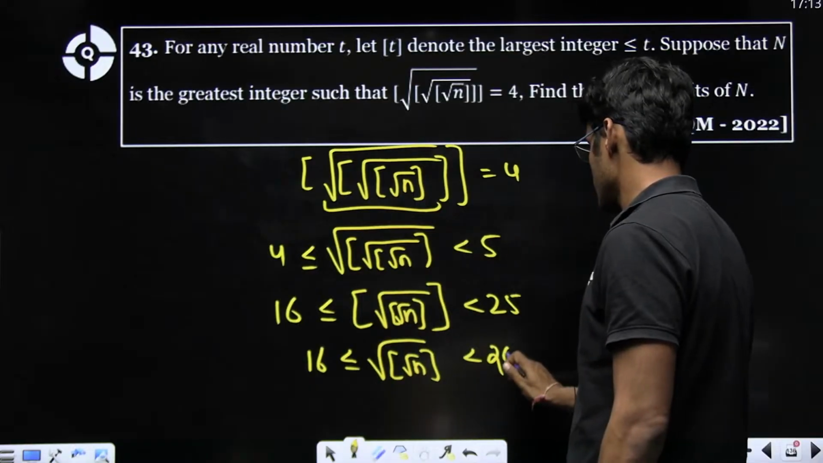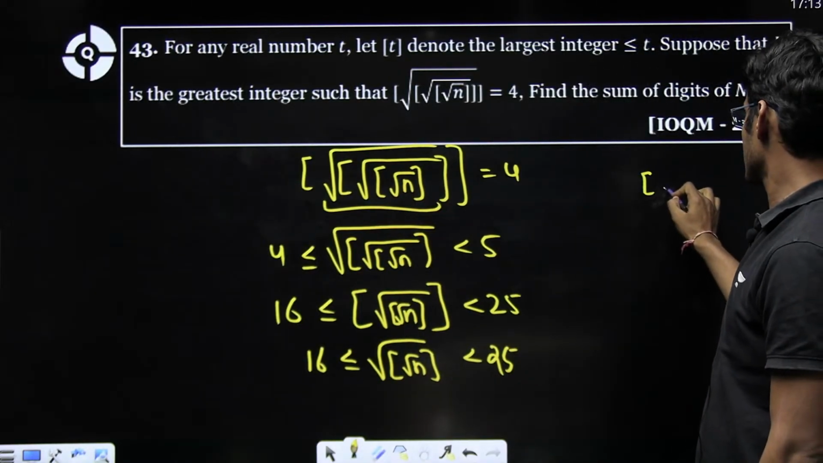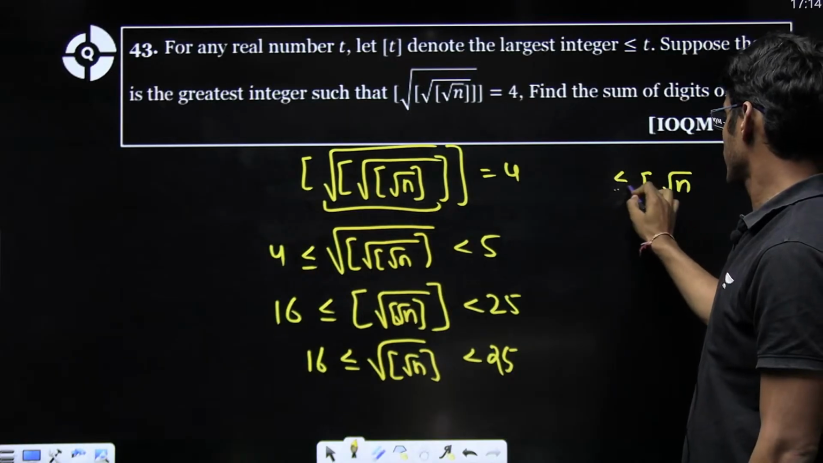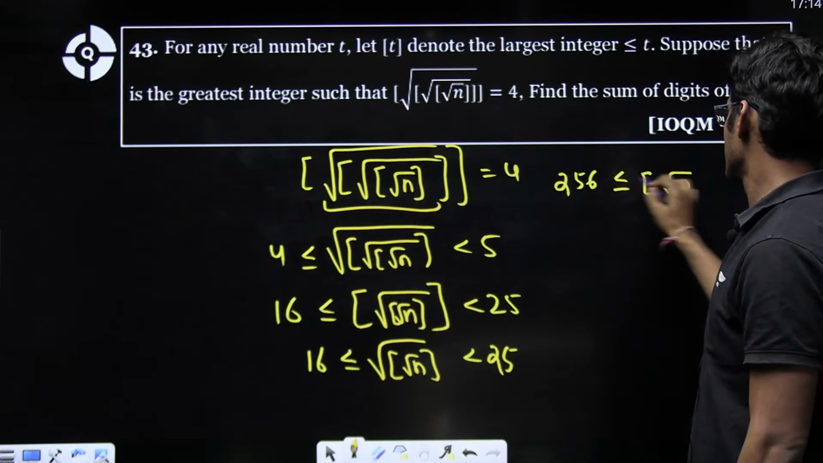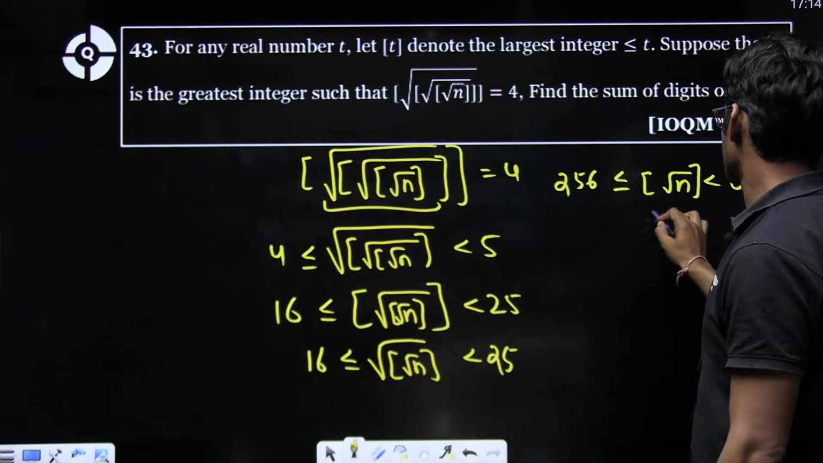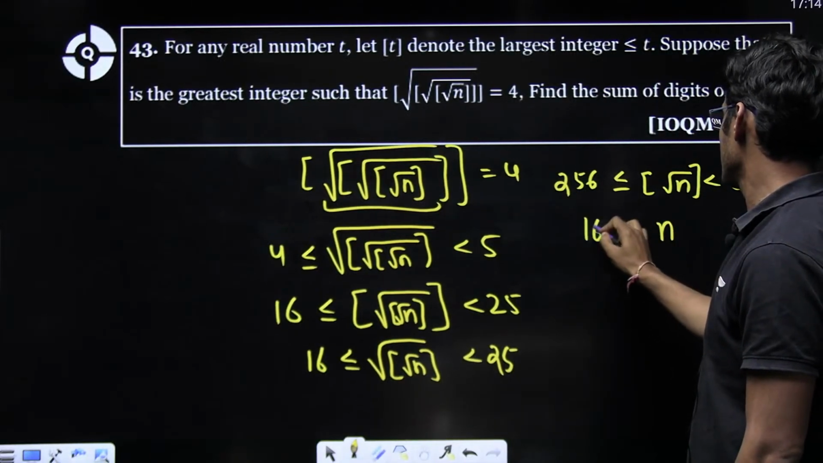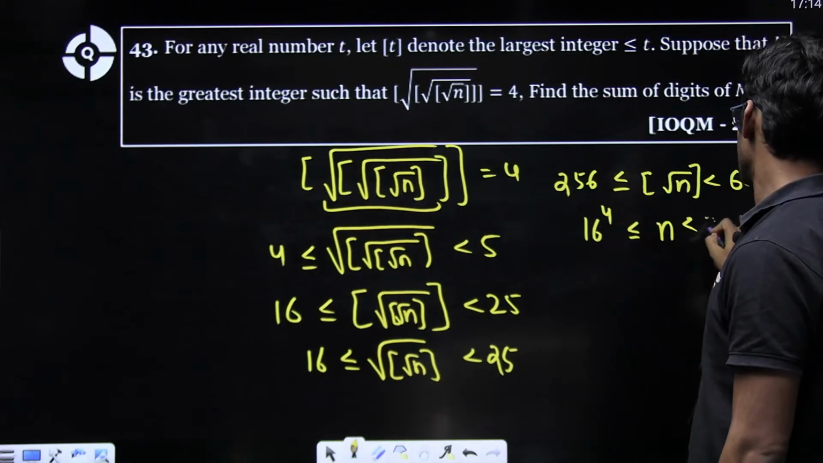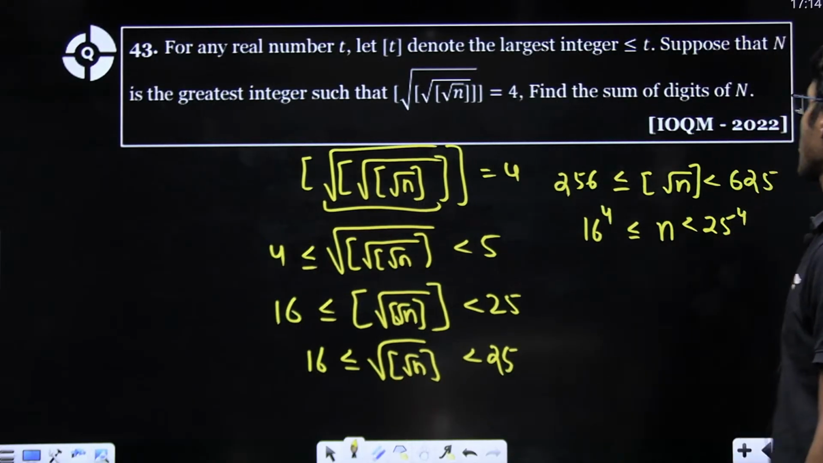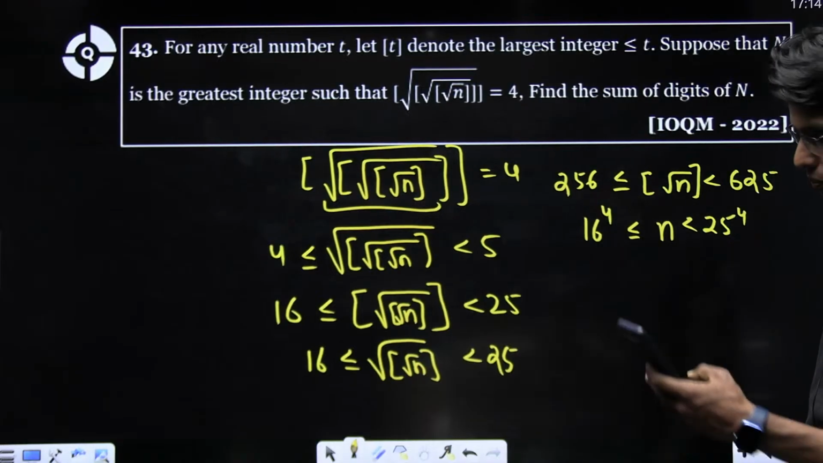So this is it, and then I have to square it. So greatest integer of root n ranges from 256 to 625. So that again n is 16 to the power 4, 25 to the power 4. This is the number.